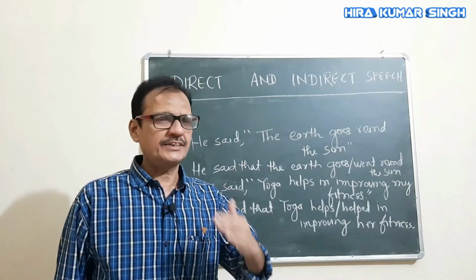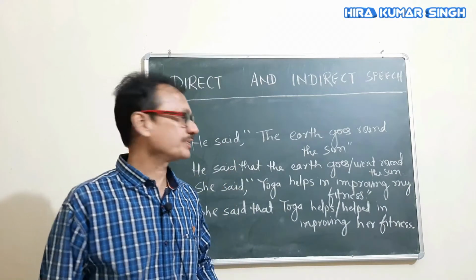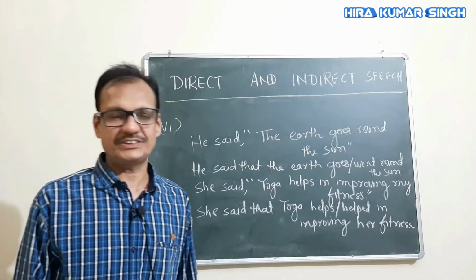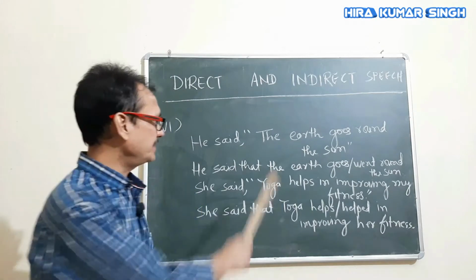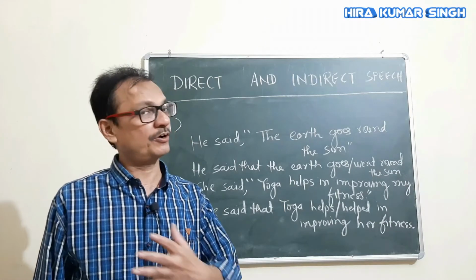Now students, there are some exceptions in the rules regarding the change of tense. Now look at this sentence: "The earth goes round the sun." What is this? This is a universal truth. If a statement is a universal truth, its tense may change or may not.